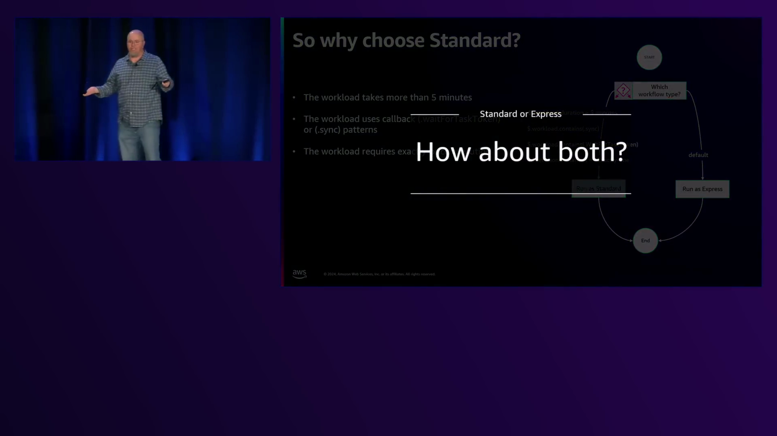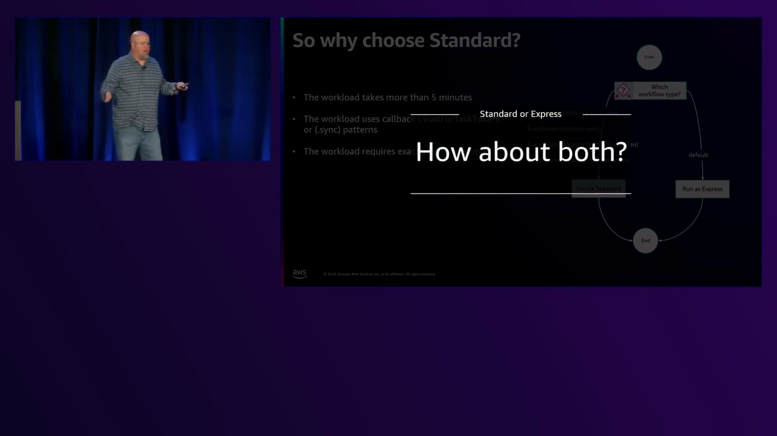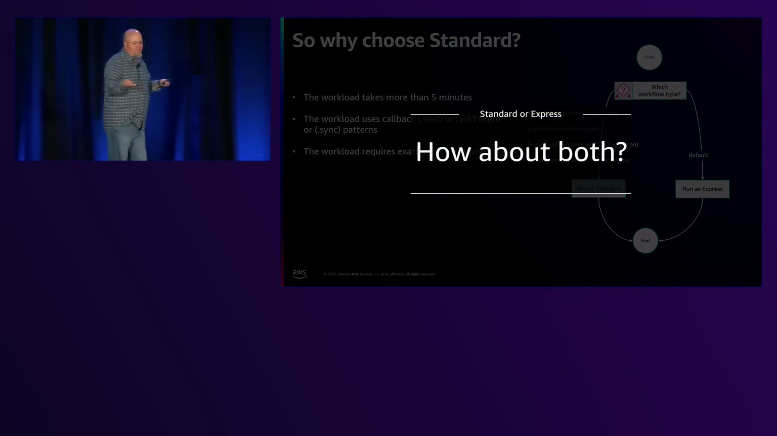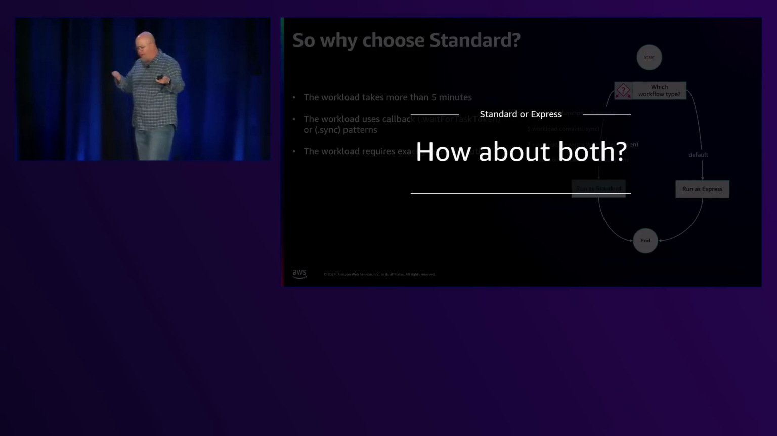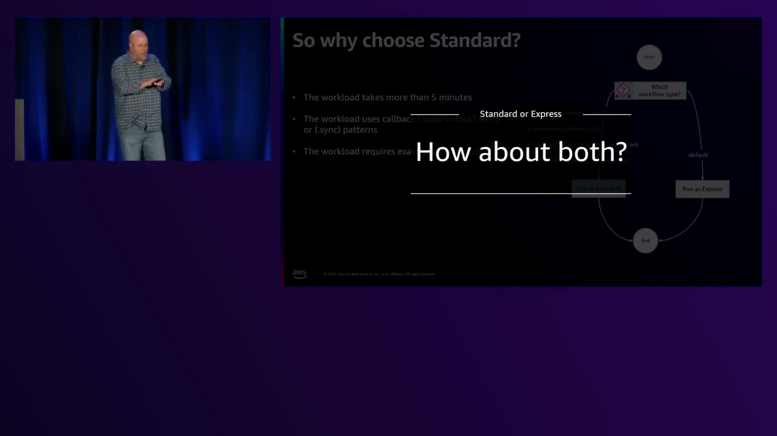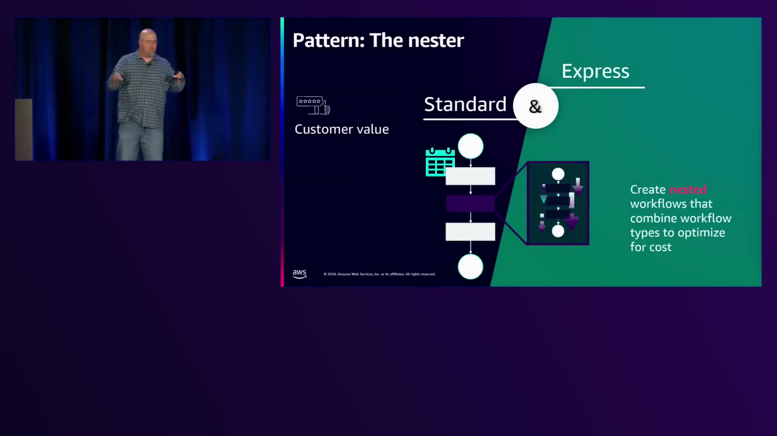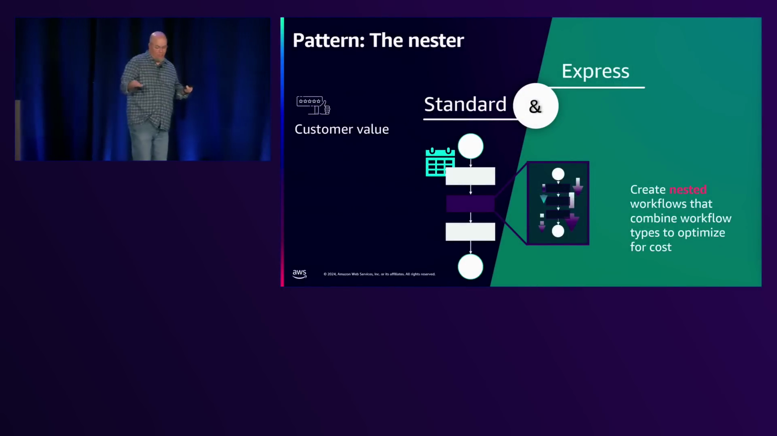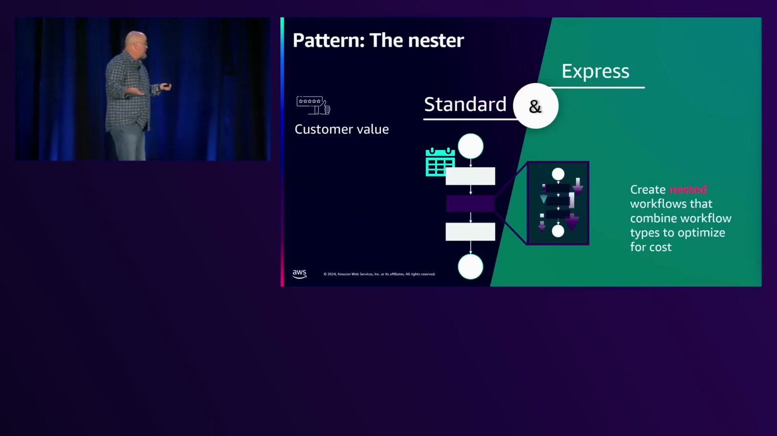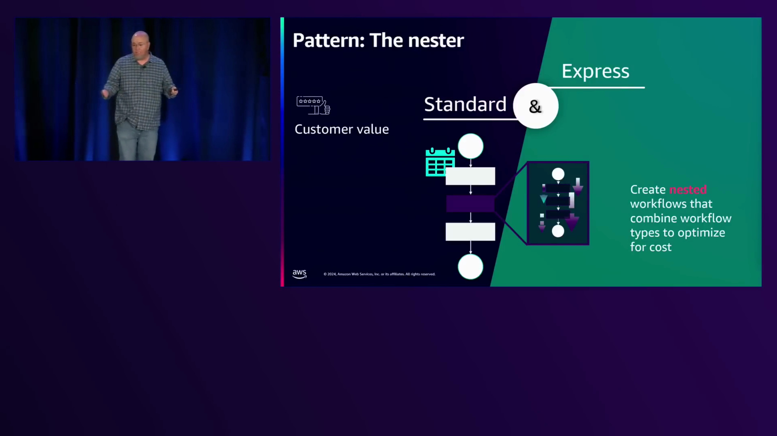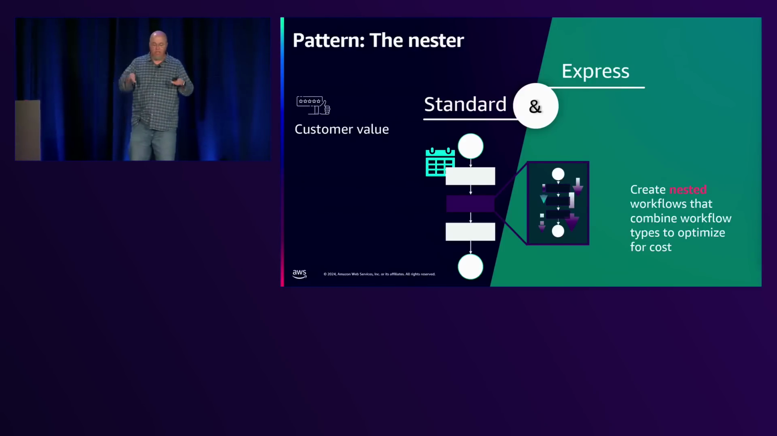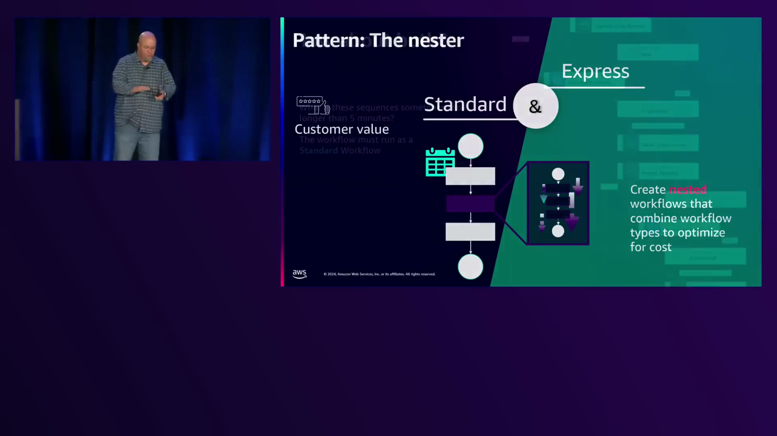Well, I asked the question, how about both? Right? So now we're going to get into some kind of features where we can work with these. And I'm going to show you a pattern. We call this pattern the nester, right? And so this allows you to actually create nested workflows that combine the workflow types to optimize for cost. All right? So we're going to use the same one to kind of walk through it.